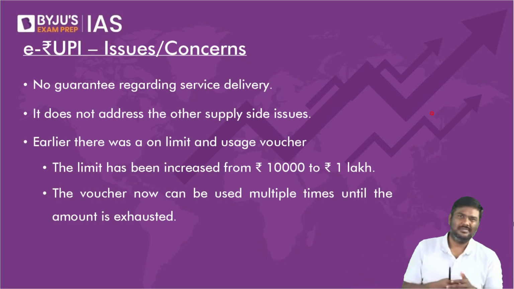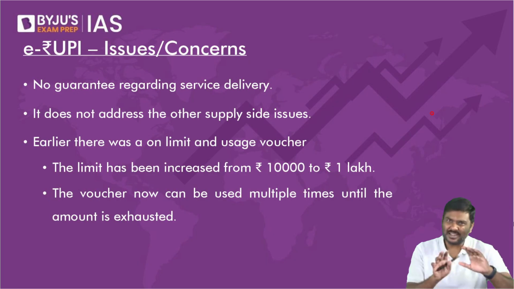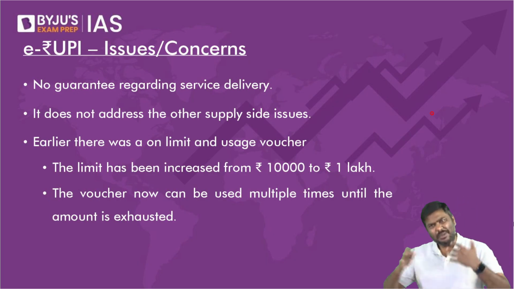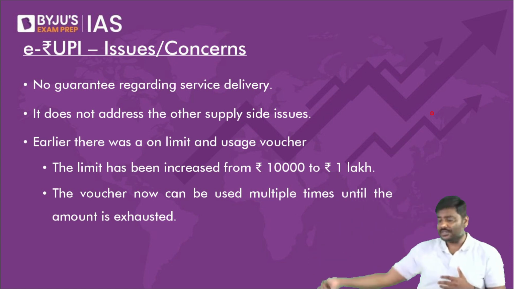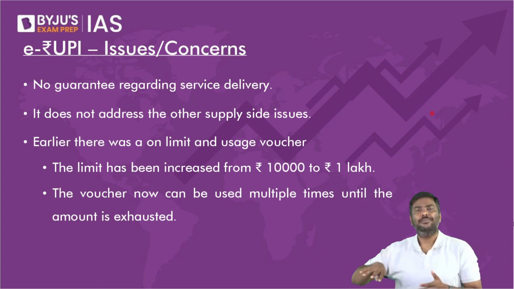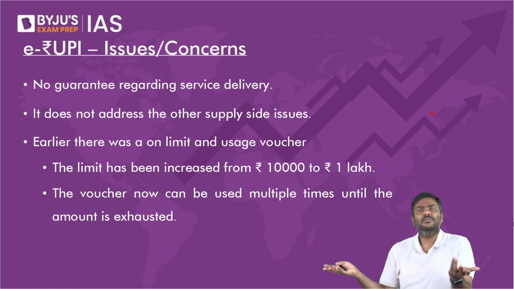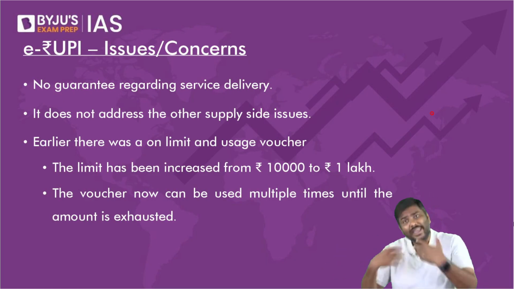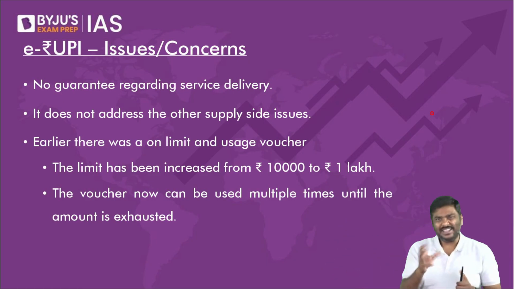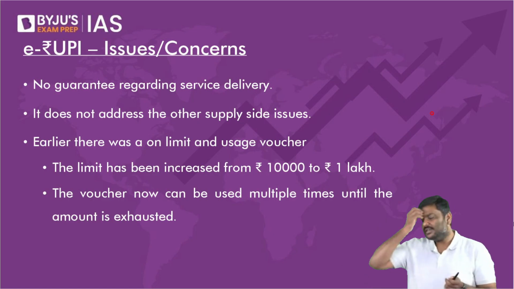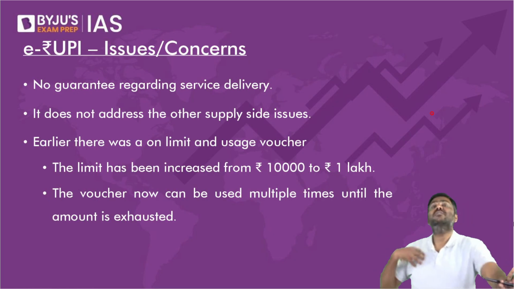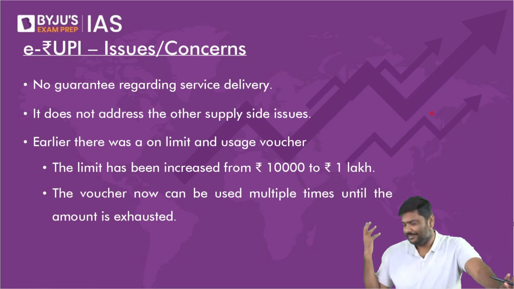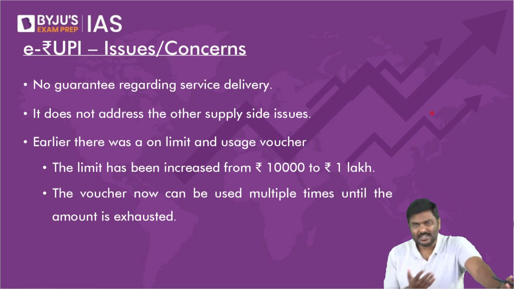But having said so, are there any concerns? Are there any problems? Of course, yes. There will be certain concerns. Point number one, we are assuming that all the beneficiaries will have a smartphone or a phone number. So there could be certain concerns regarding that. There are many people in India who will have multiple phones, two phones or three phones. And there are also many people who do not have any phone.